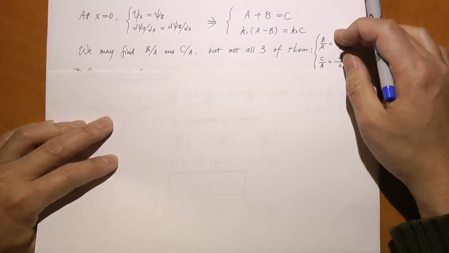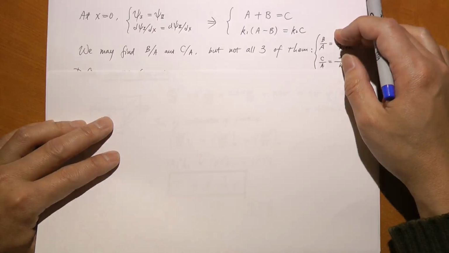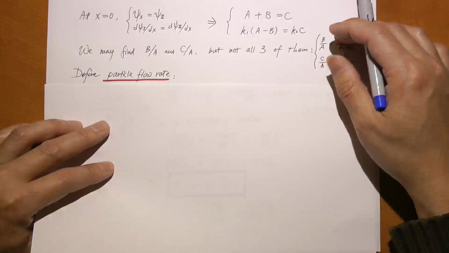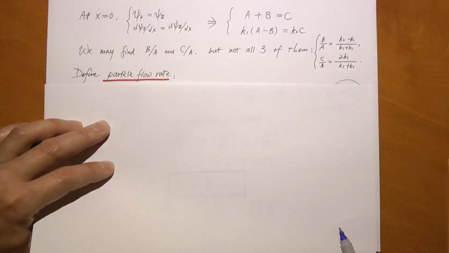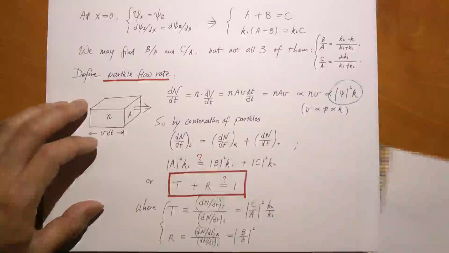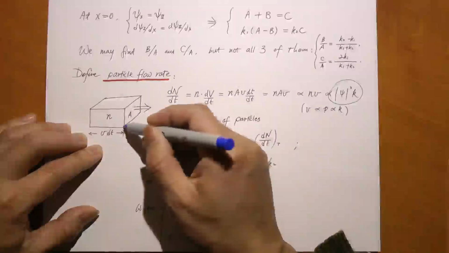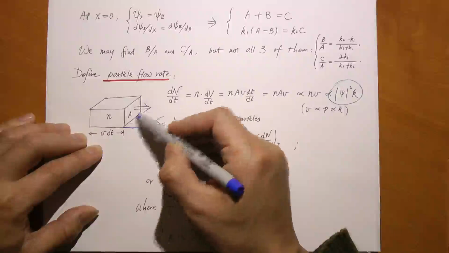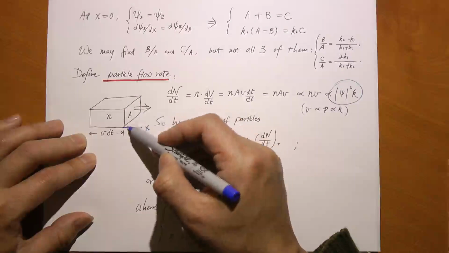Now let us look at the issue of particle flow rate. We define what's called particle flow rate. What does that mean? It means the number of particles passing through a certain value of x per unit time. Let's do that. Let's say here's the x direction, and let's say I install a gate of cross-sectional area A.